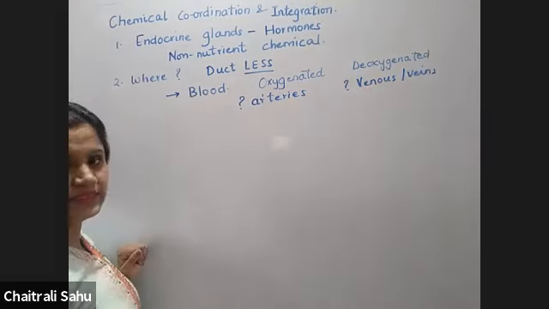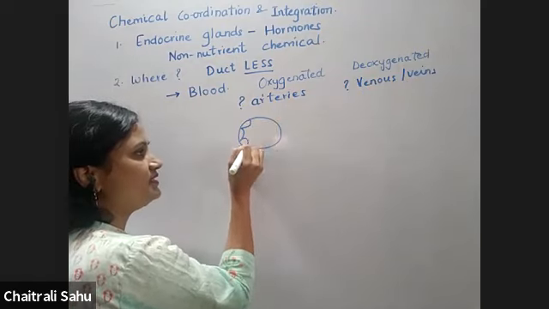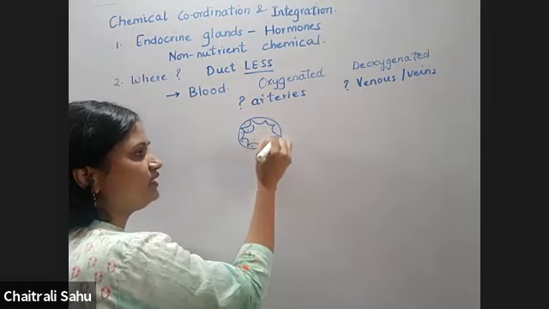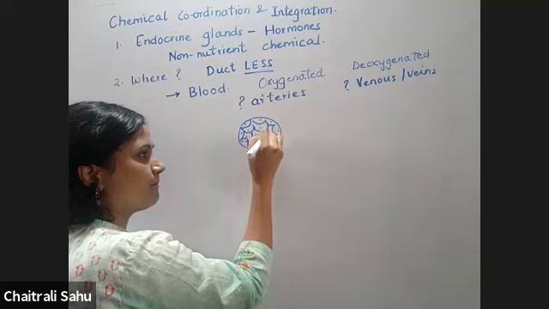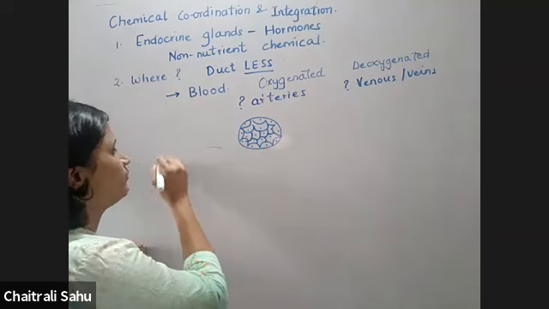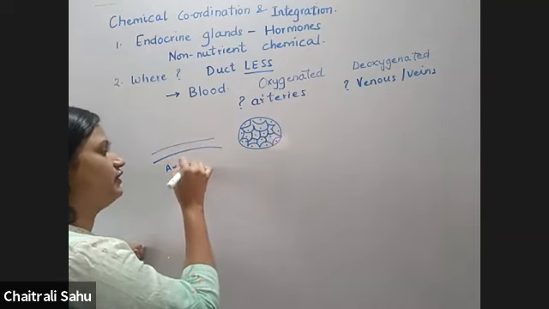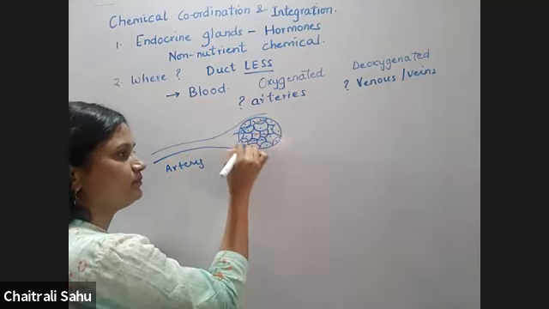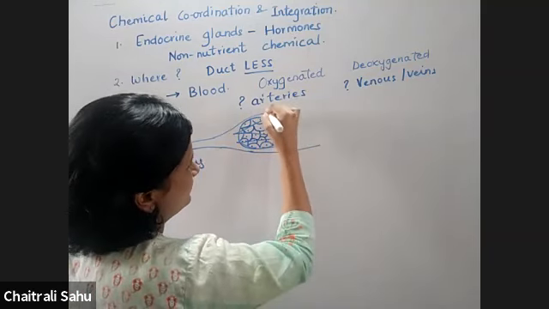Fine. So let's just understand. Considering this is the endocrine gland, which is made up of many cells, and each cell is going to contribute to the secretion. Any given organ in our body will have an arterial blood supply. This is the artery. This artery is going to bifurcate to form capillaries. And finally, these capillaries will join to form the veins.